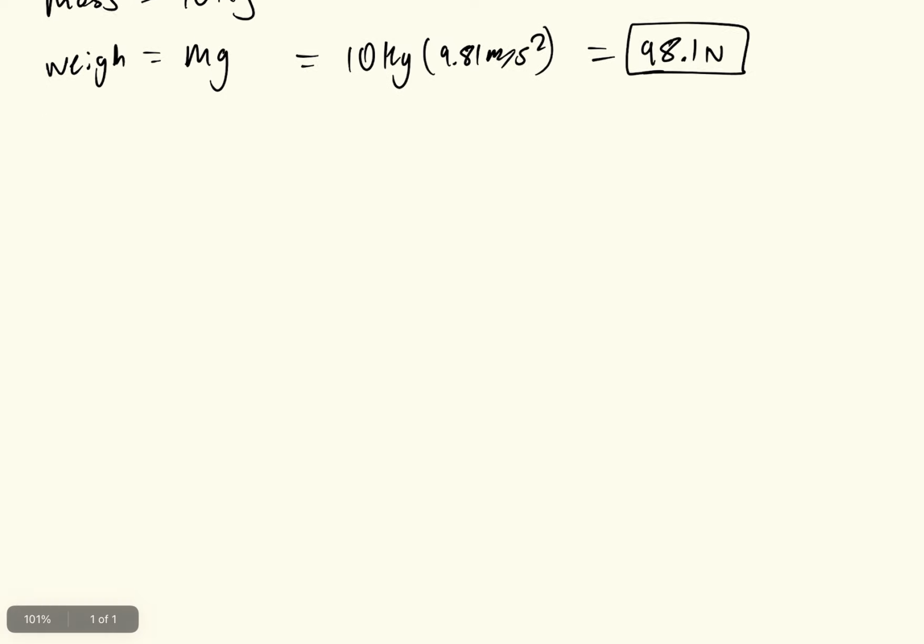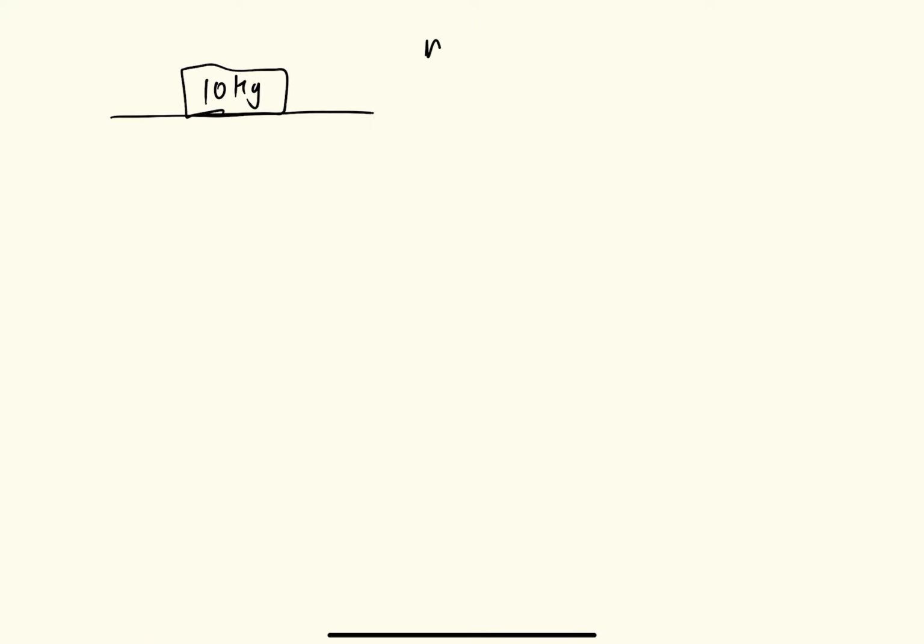But now let's take the same 10 kilogram object and let's put it on the moon. What's the mass of the object now? The mass is still equal to 10 kilograms. The amount of atoms in the object has not changed. Now what's the weight?